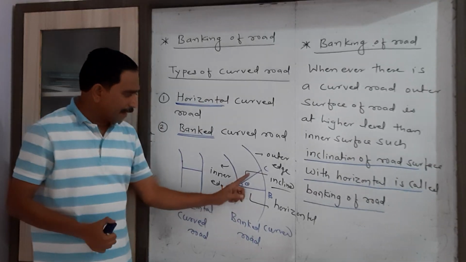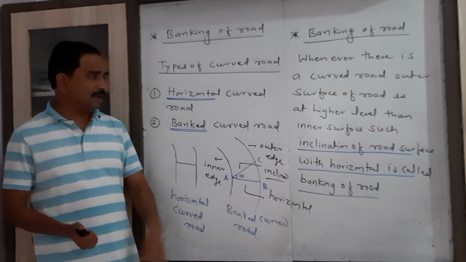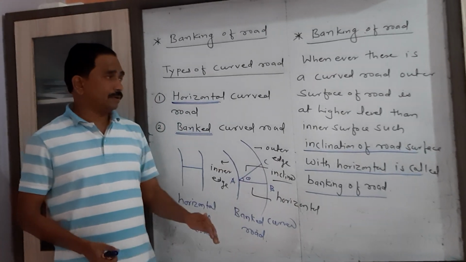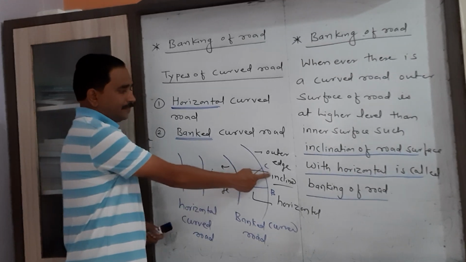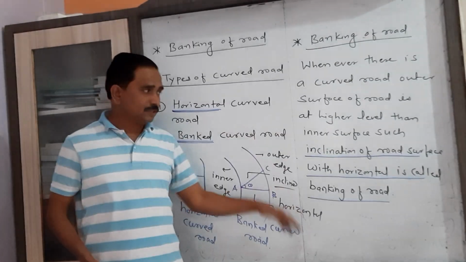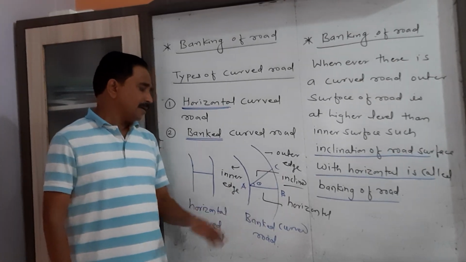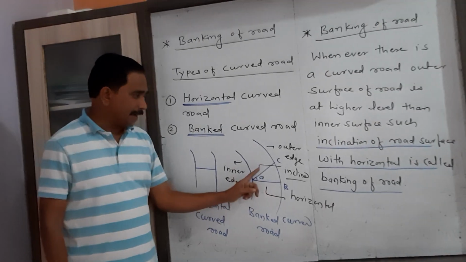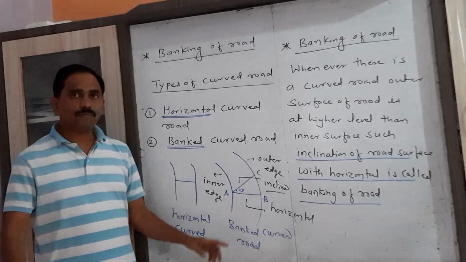Whatever the inclination of the surface with the horizontal, this special arrangement is nothing but the banking of road. Whenever there is a curved road, the outer surface of the road is at a higher level than the inner surface. Such inclination of the surface of the road with the horizontal is called banking of road. And the angle formed by the inclined surface with the horizontal is called the angle of banking.